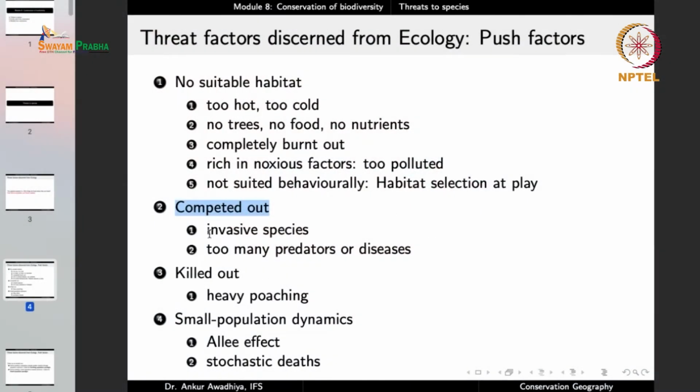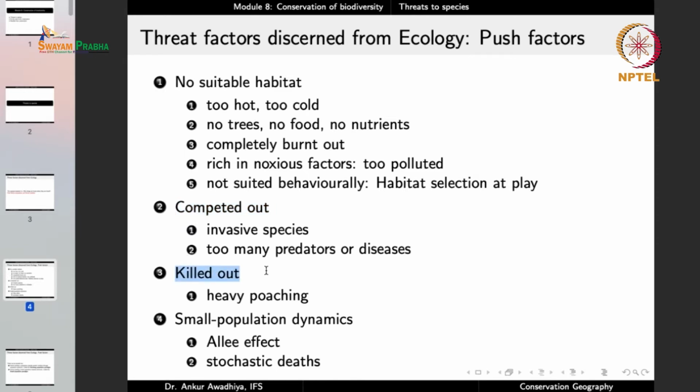So we are not just reducing the amount of space that is available for the wild animals, we are also making them more and more diseased by taking these pathogens into the forest areas. And if there are too many predators, too many diseases, too many invasive species, then that acts as a push factor, because the indigenous native vegetation or the animals will be unable to thrive in such conditions.